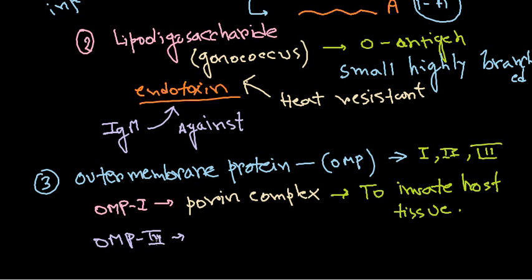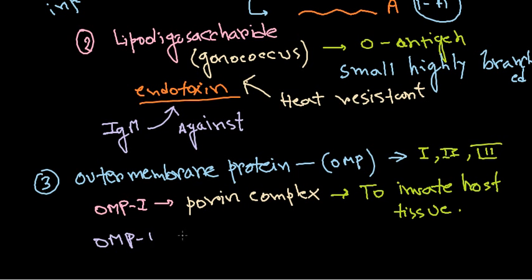Okay, and also OMP2 is referred to as a kind of... anyways, the presence of this OMP2 makes the colony less translucent. So we can guess the presence of OMP1, 2, and 3 in the cultures by looking at the culture. If it is much less translucent, it is more likely having OMP2 and all these things. Okay, and also OMP2 has the ability to extensively undergo antigenic variation. It also contributes significantly to the ability of the organism to evade the immune system, right?